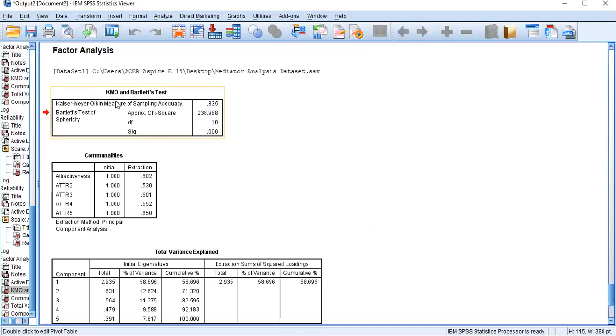So under the KMO table, the first standard is, I prefer you write it down very clearly. The first standard is, you can see this Kaiser-Meyer-Olkin measurement.